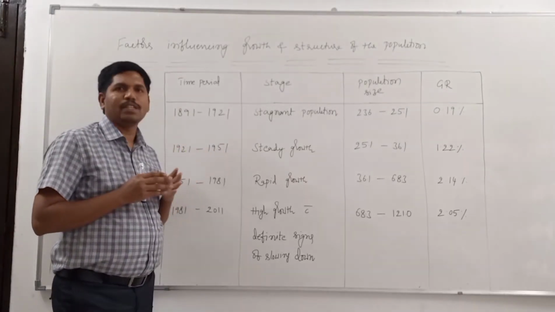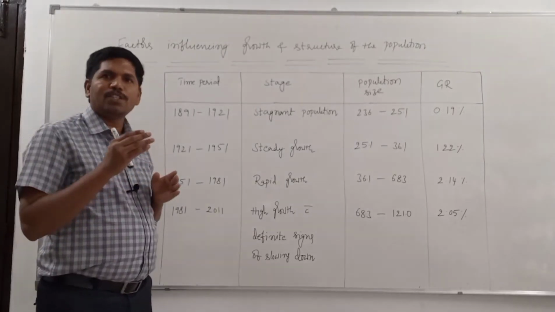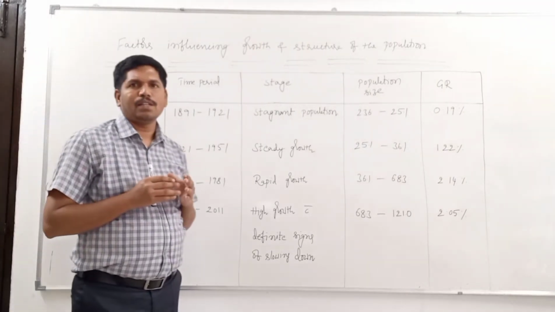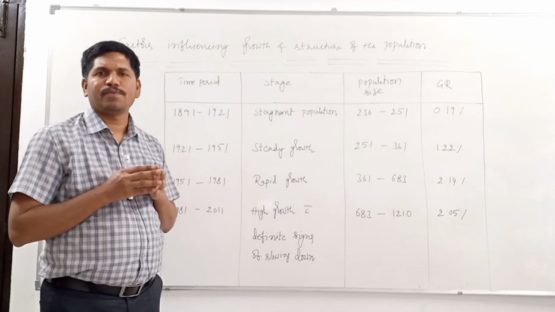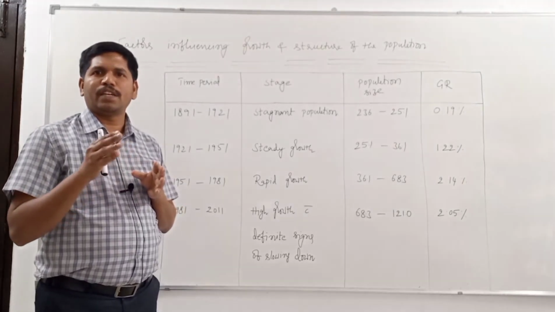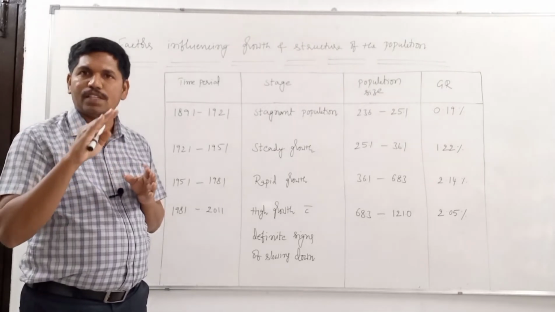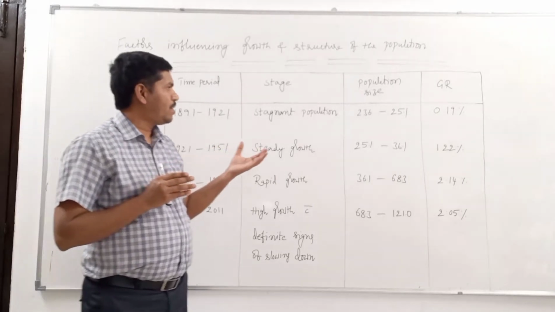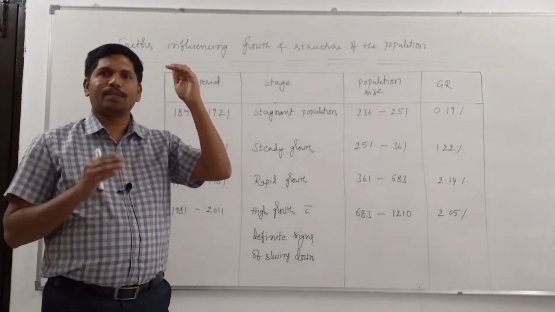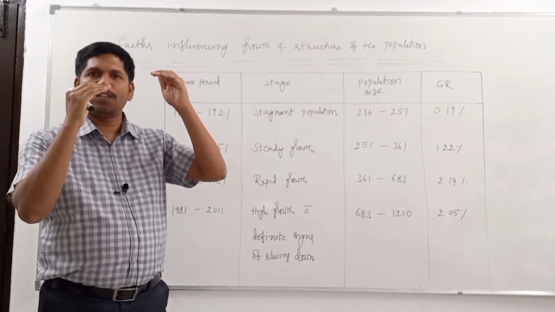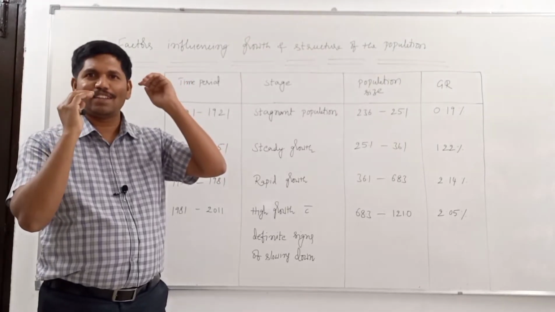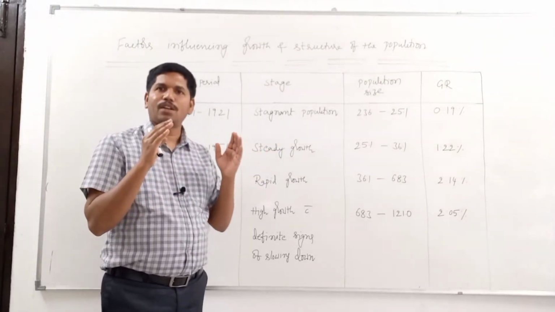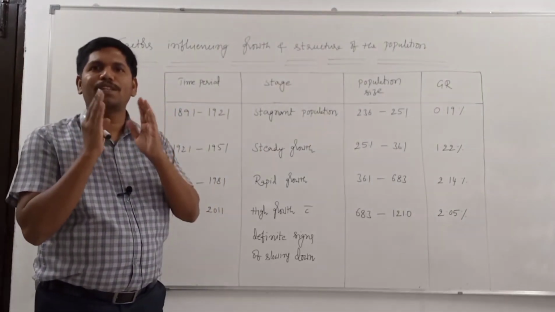From 1921 to 1951, the population started increasing with a very slow growth rate. During this period, because of political pressures, the British government started taking some welfare measures, because of which the death rate was controlled to a partial extent. That's why there was high birth rate, but death rate was controlled. That's why incoming is more, outgoing is less. That's why population started increasing. But the death rate was controlled, but not up to the mark, only up to a certain extent.